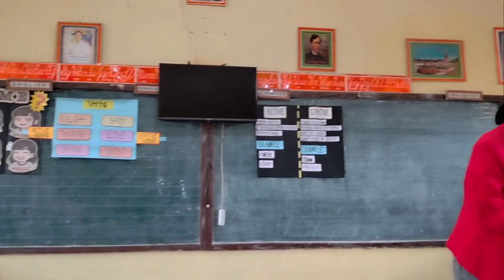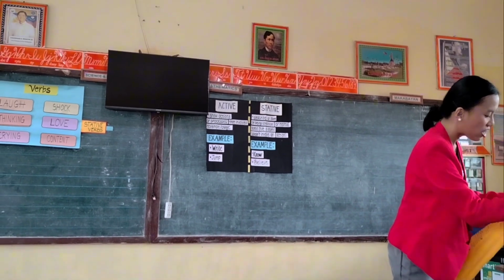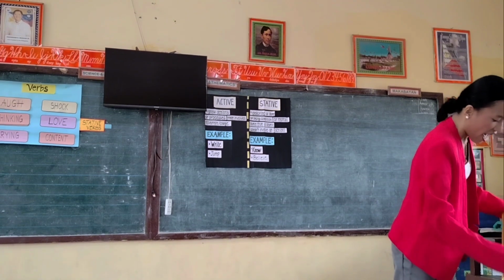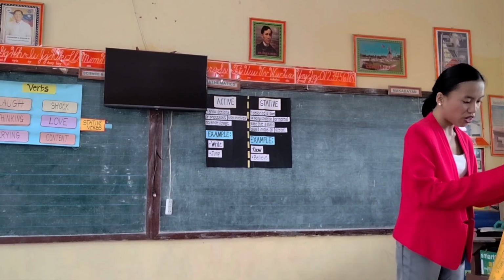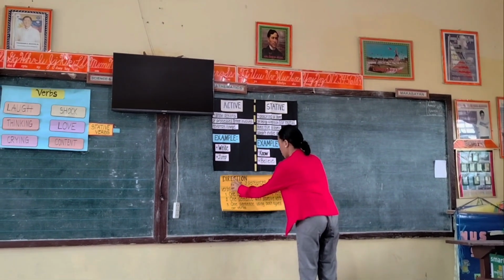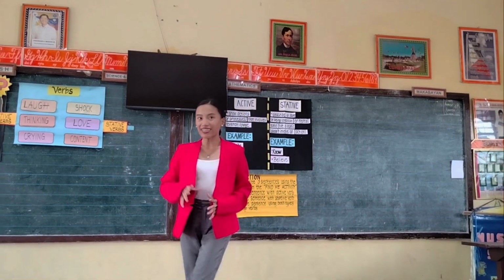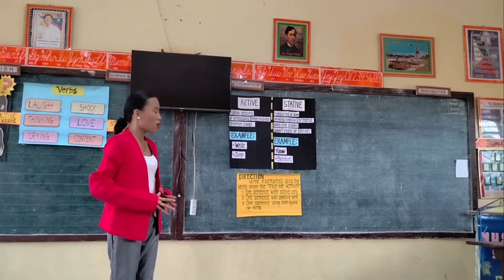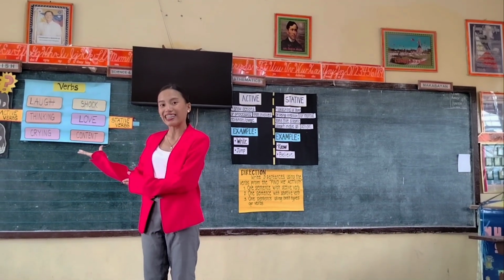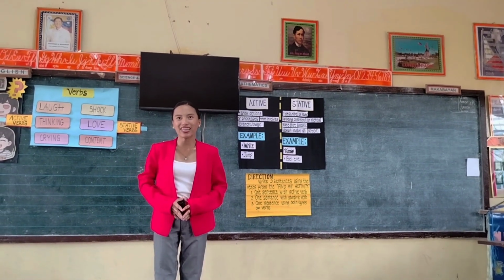Based on the verbs that you find in our Find Me activity, I want you to write 3 sentences: 1 sentence with an active verb, 1 sentence with a stative verb, and lastly, one sentence using both types of verbs. So you have 15 minutes to finish your work.